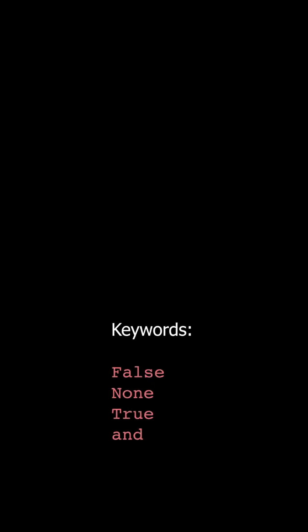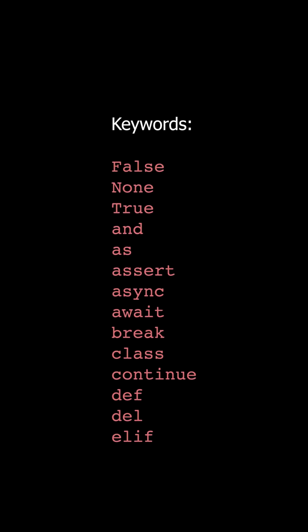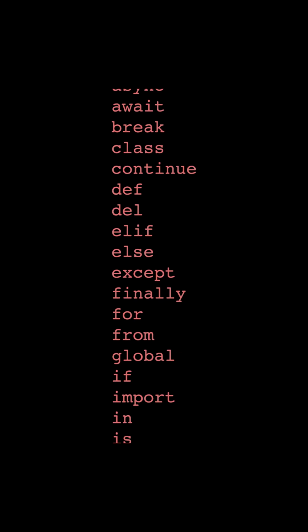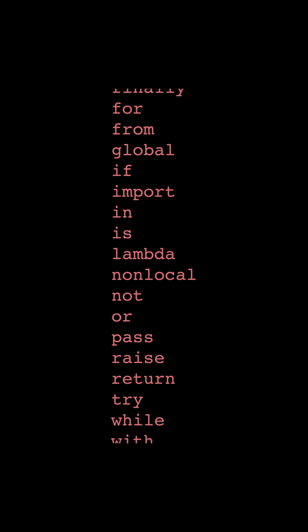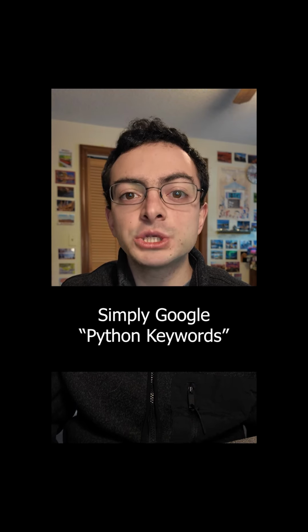What is a Python keyword? Well, it's one of a collection of about 35 words that's specially reserved in Python that does a special function. And we're going to be learning each of those words in coming videos. So you can't use those words as variable names. So it's a good idea to learn what those words are, even if you don't know how to use them yet, just so that you don't use them as a variable name by accident.